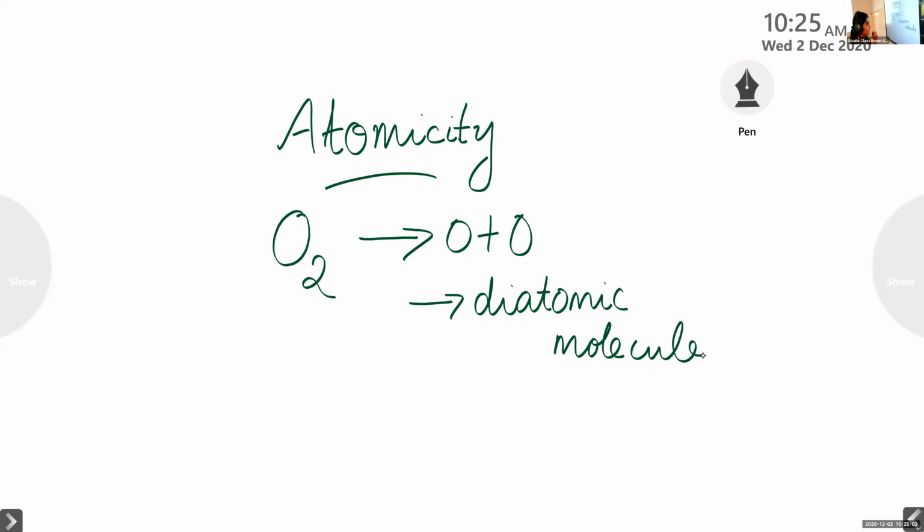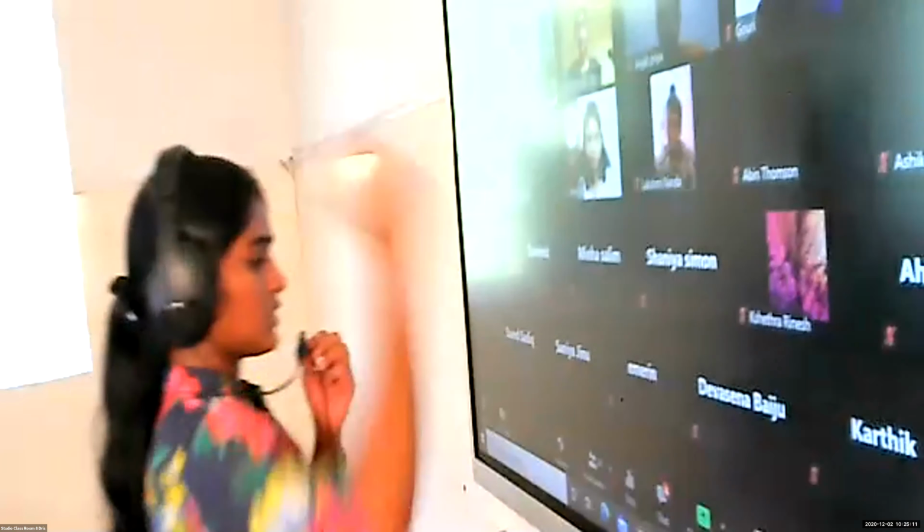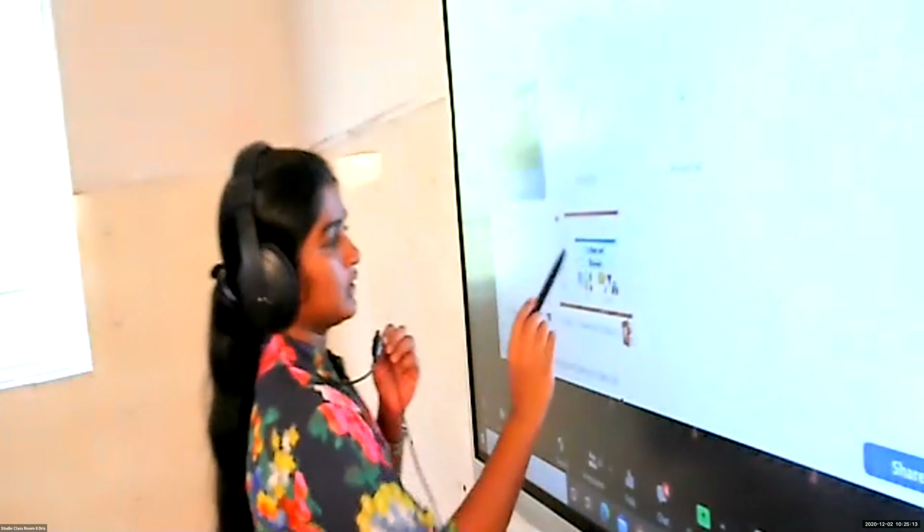In this way, we can determine the atomicity of all elements. So before that, we are going to learn the definition for this atomicity.